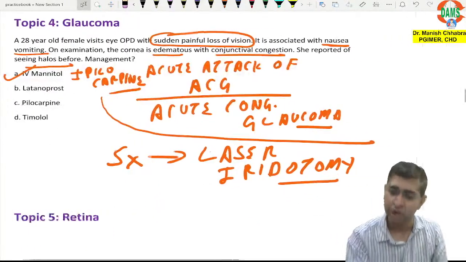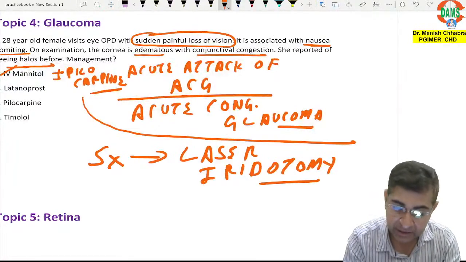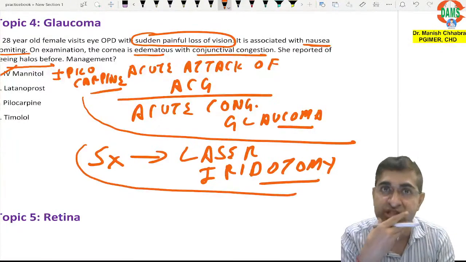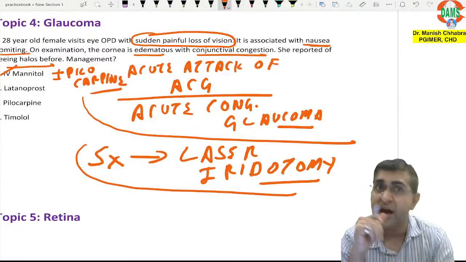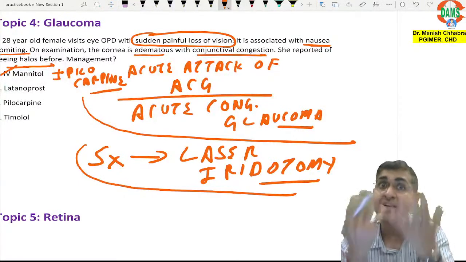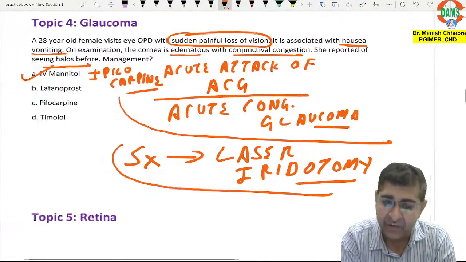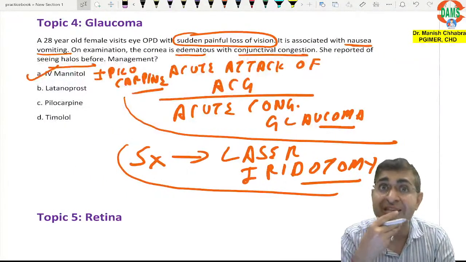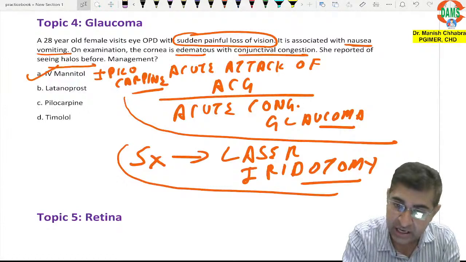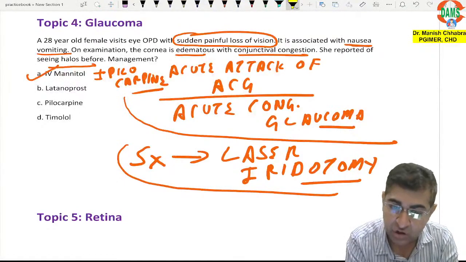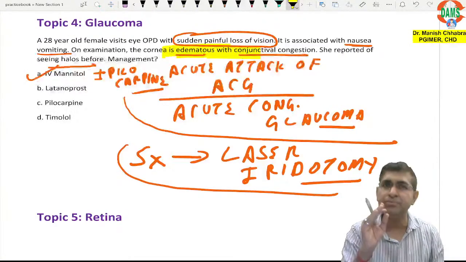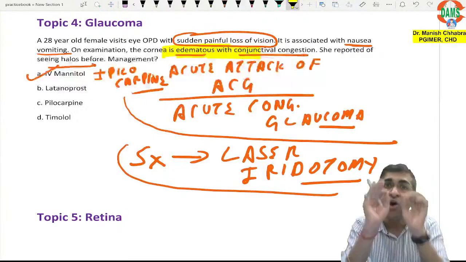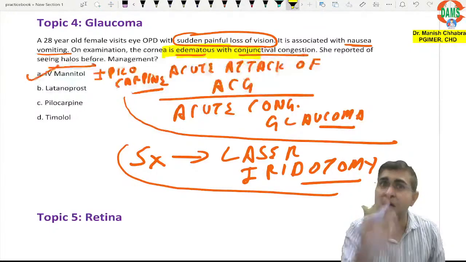Have you understood? Okay, but now if I want to do laser iridotomy, I have to focus on the iris through the clear cornea. What if that cornea is hazy? In this case, see, could you see that the cornea is edematous? So will you be able to focus on the iris through the hazy cornea?